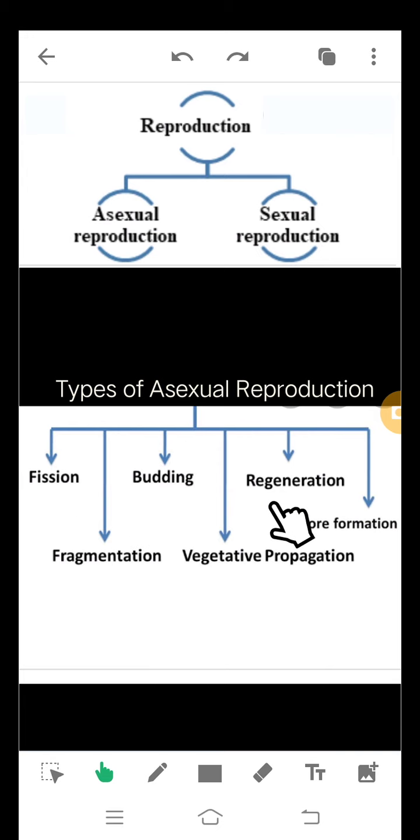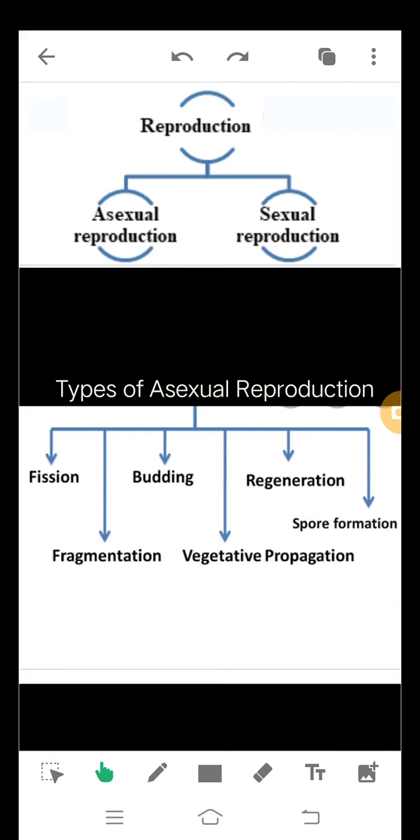These are different types of asexual reproduction like fission, fragmentation, budding, vegetative propagation, regeneration, and spore formation. Some of these you must have done in 7th standard as well.